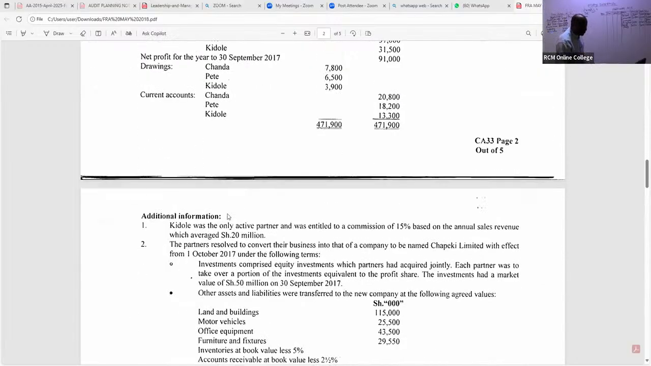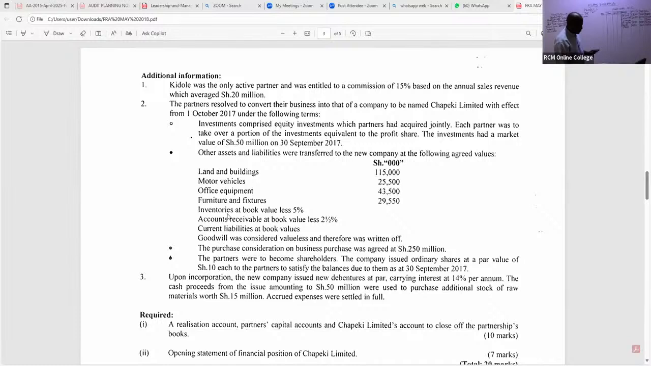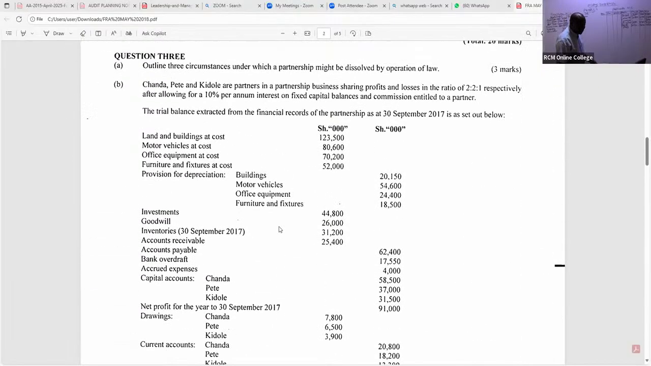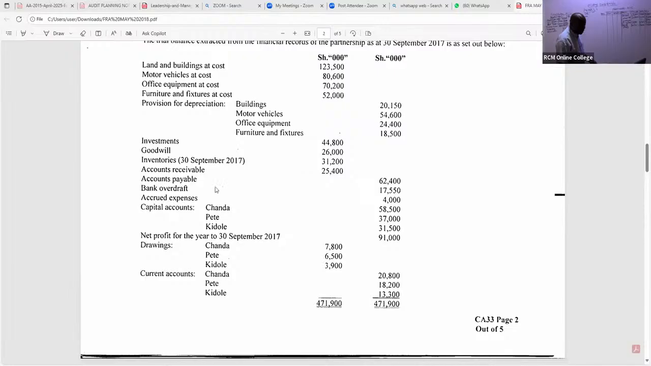They have told us here, please listen. First of all, listen. They have told us somewhere here that current liabilities were taken at book values. Even if they never told us, that is the rule. So all the current liabilities, what do we have there? We have payables, and I can see we have accrued expenses. They were taken over by the new company, even the bank overdraft.